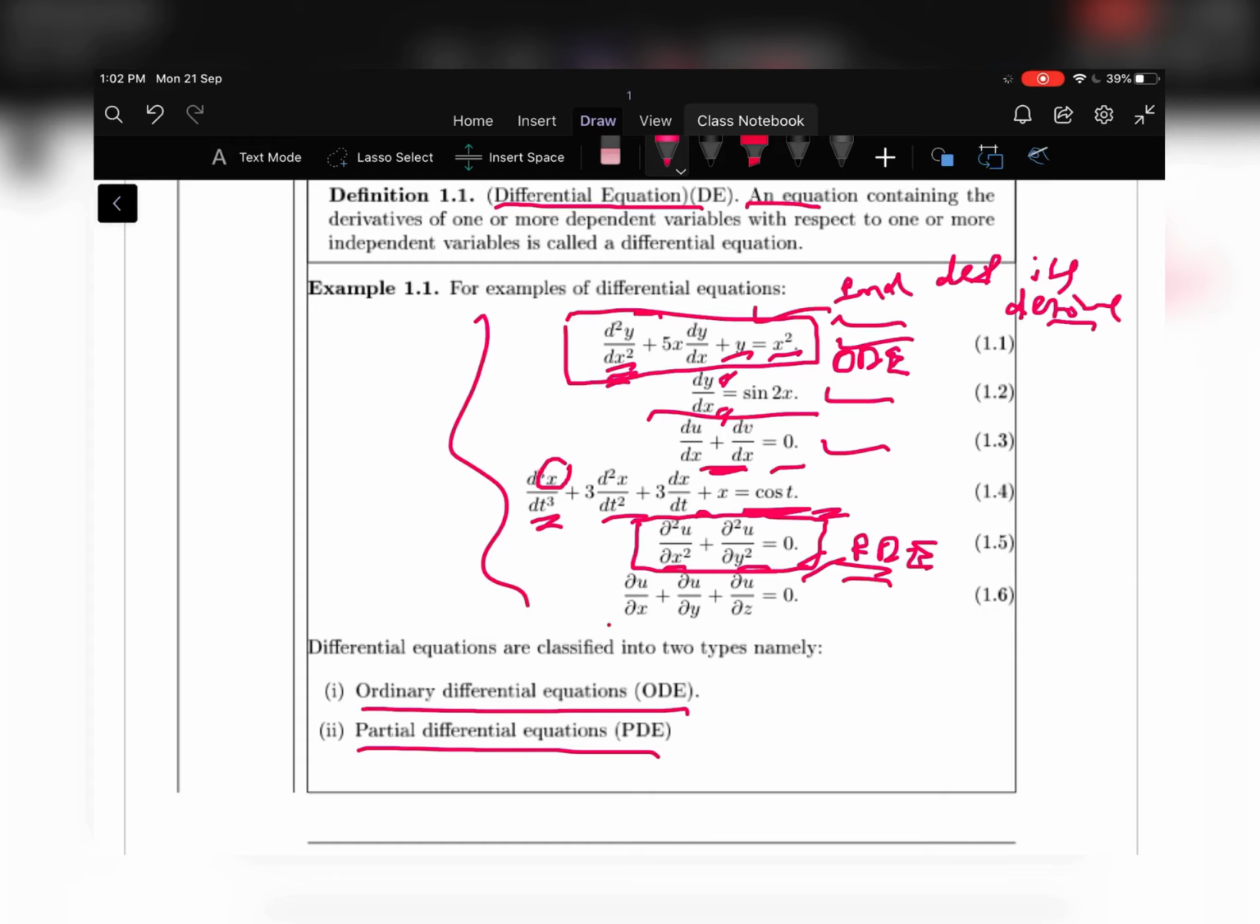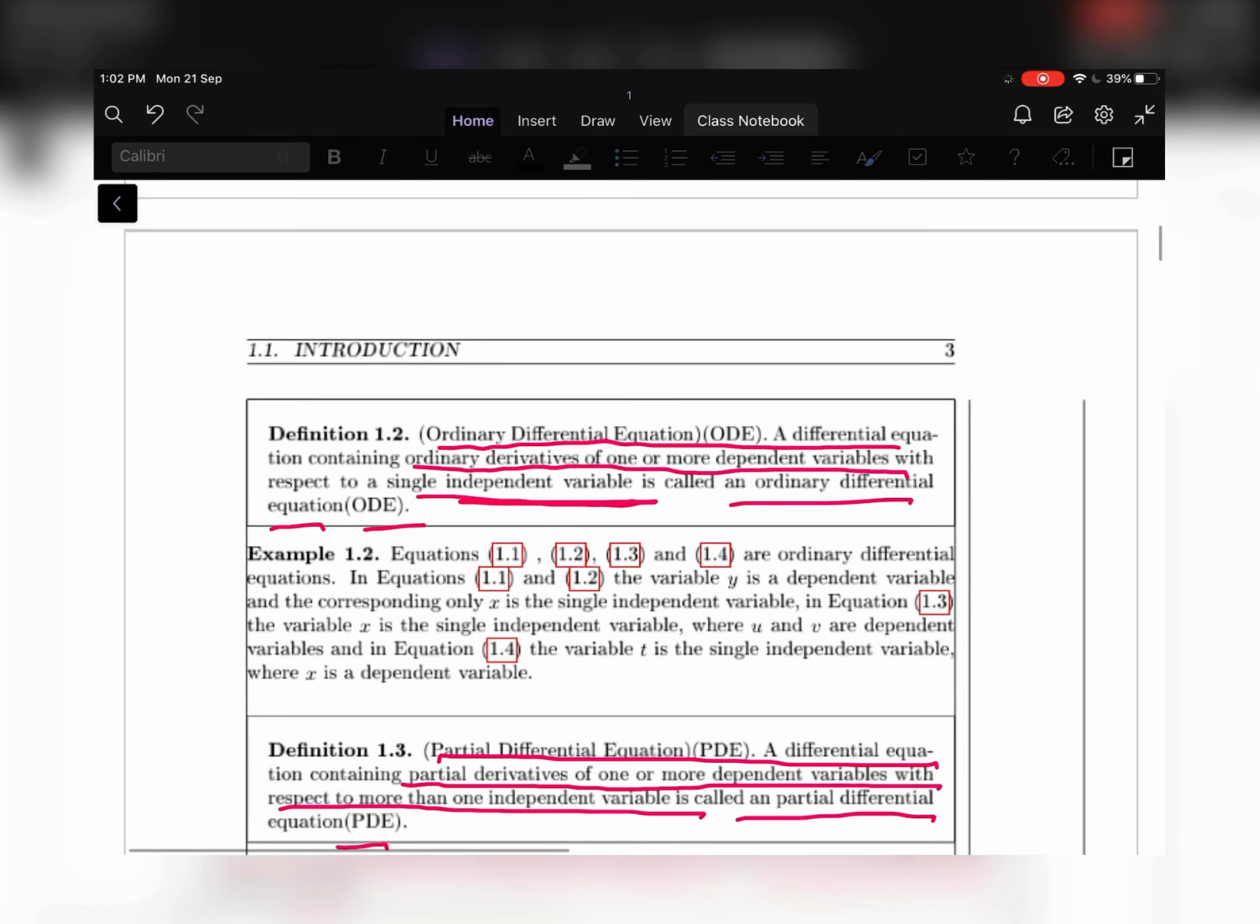The last example is also a partial differential equation because this equation contains the independent variables, the dependent variable and the derivative also. Moreover, there are partial derivatives. So u is a function of more than one independent variable; there are three independent variables. Therefore this equation is called a partial differential equation.